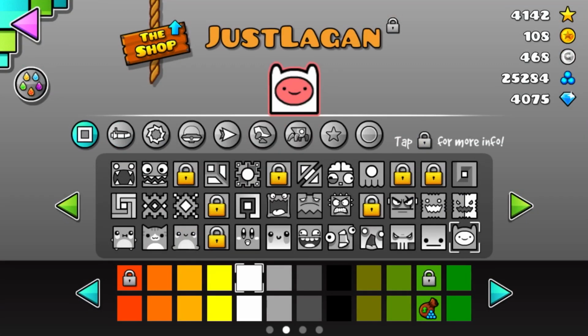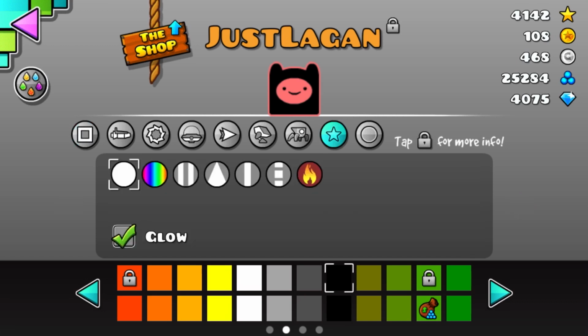Color 1 black icons have no glow on the menu. This one is self-explanatory. Icons which use black as their first color don't have glow. Why is this? We may never know.